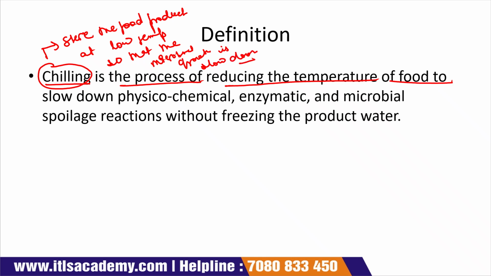That's it. It slows down the physiochemical, enzymatic, and microbial spoilage reactions without freezing the product water. Here, the water content present in the food product does not freeze. We only chill it. We decrease the temperature, but not so much that the water content present in the food product freezes.